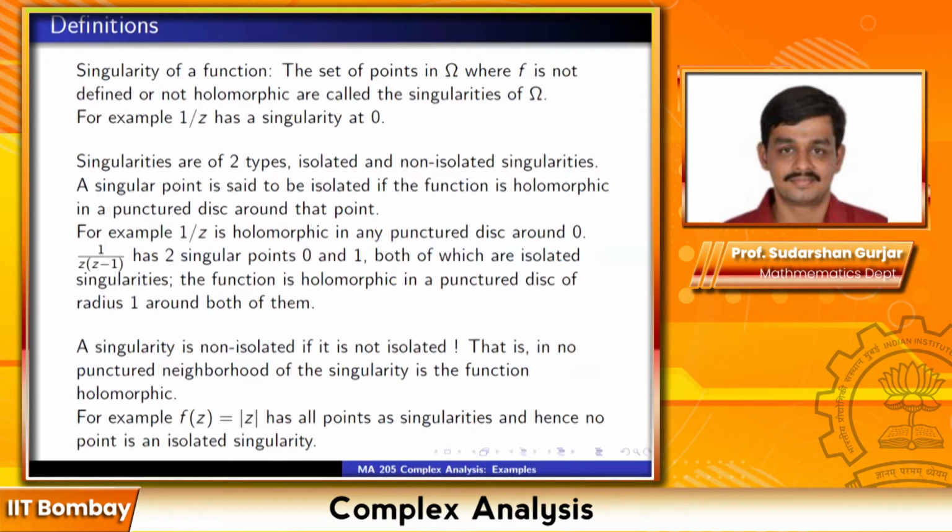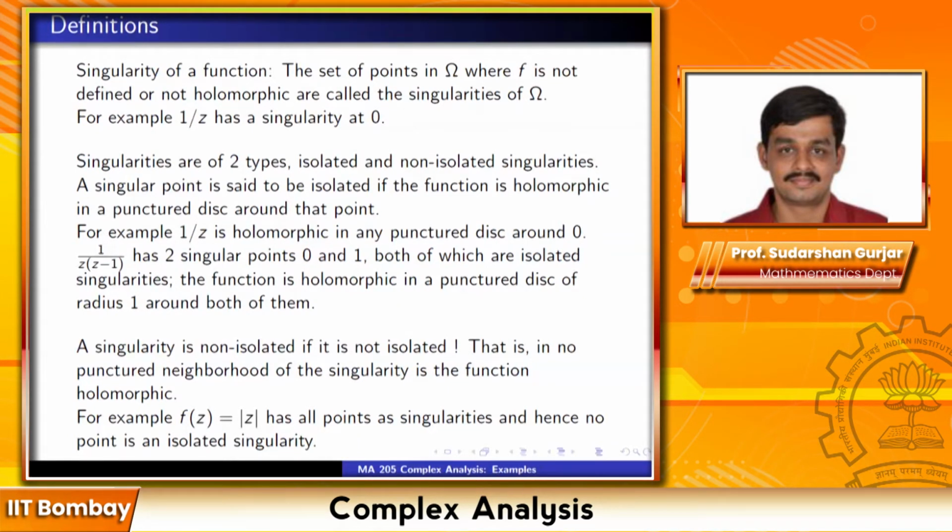Sometimes you will be able to get an expression for all the singularities in one shot. Take the example on the slide, f(z) = |z|. You can easily see it is not isolated because at all points it has singularities.